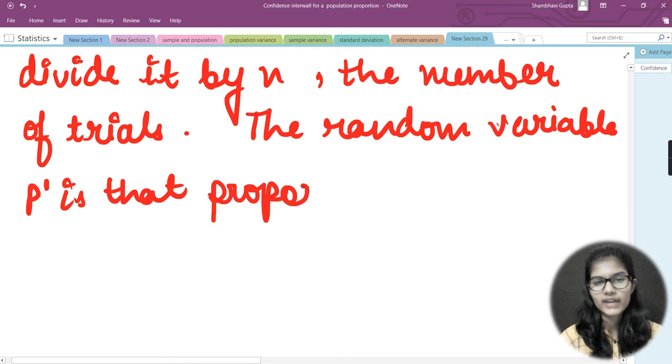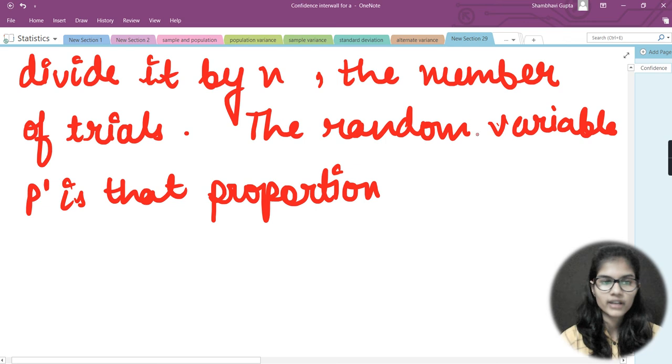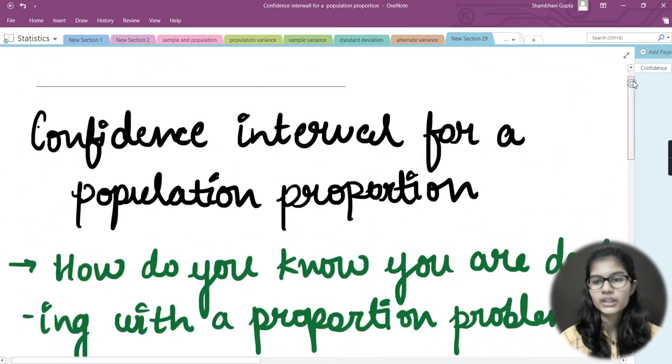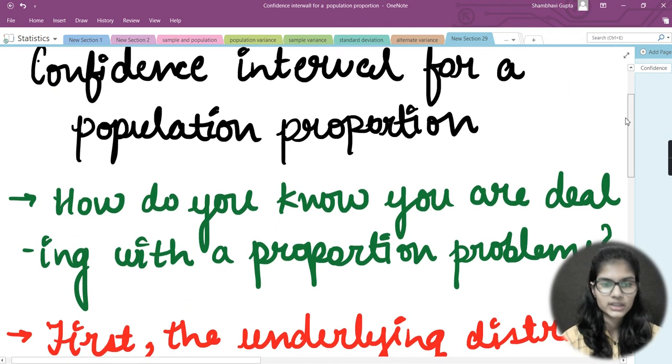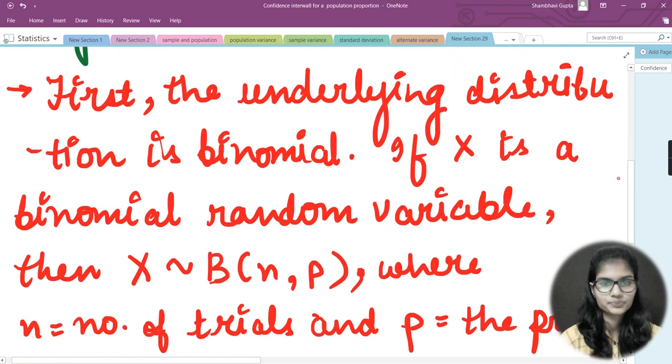Okay, so when you're just going to find the proportion, in that case we represent that as p dash. So the random variable p dash is that proportion which you are going to find out, right? I hope I've been very clear about all the things I mentioned. Let me quickly go over and give a quick revision of the things that I have written here.